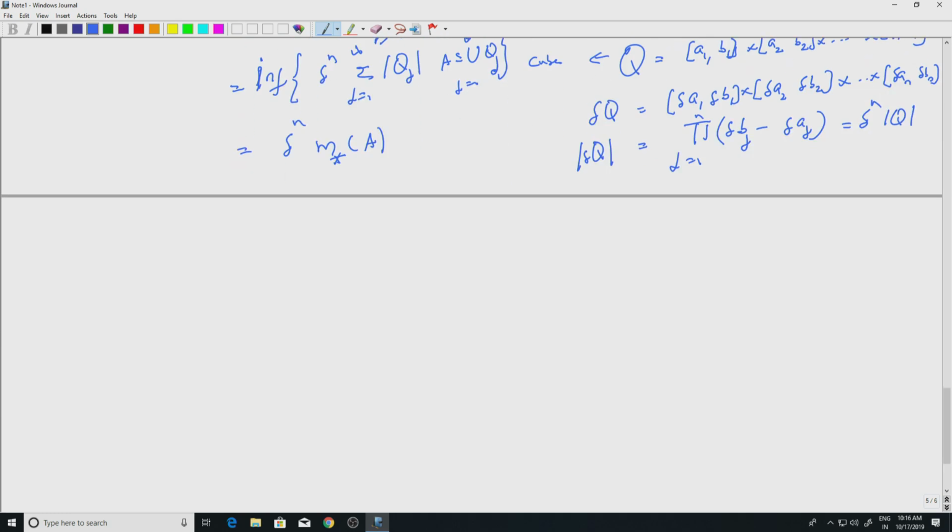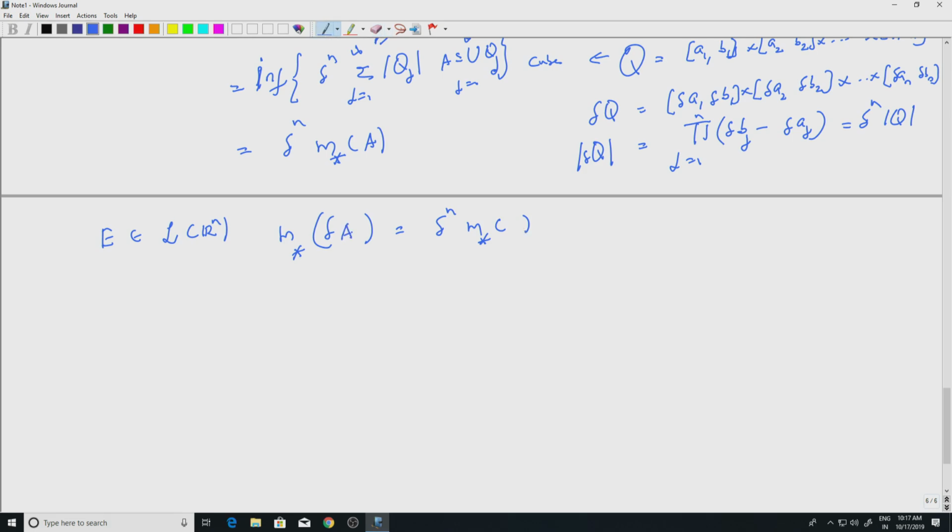So we started with E belonging to L of Rn. Again, we do not know what happens to delta E, but we know that the outer measure of delta E is delta to the n times m star of E. This we know. Let me write it for a general set A so that we can use it for different sets.